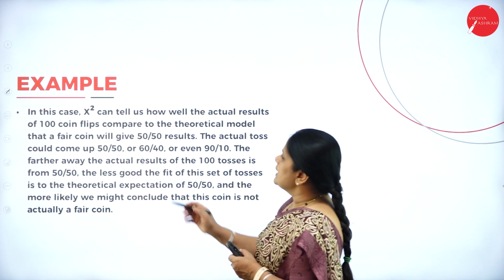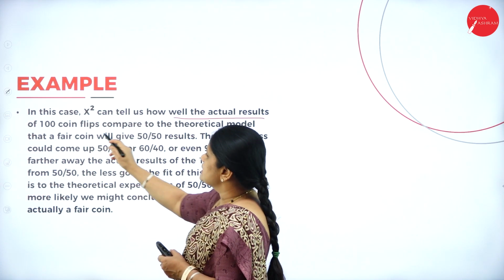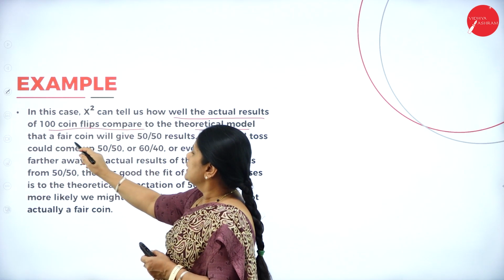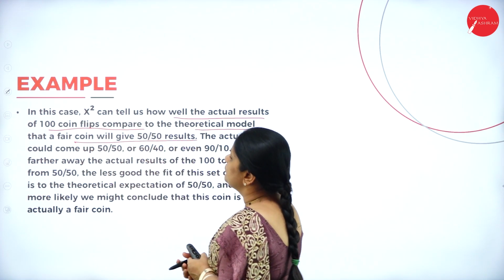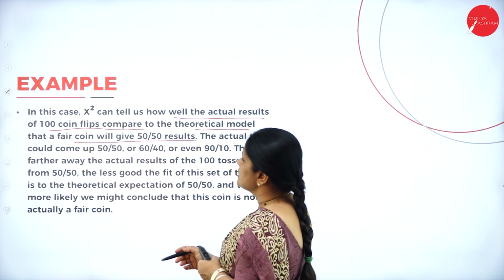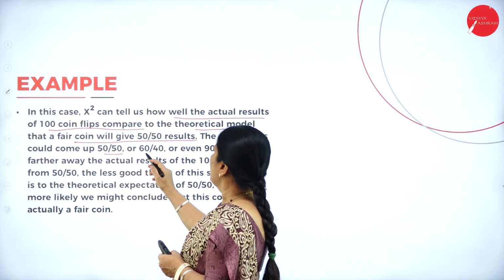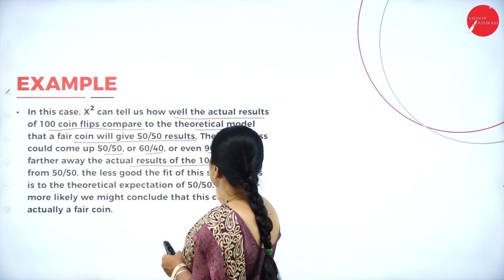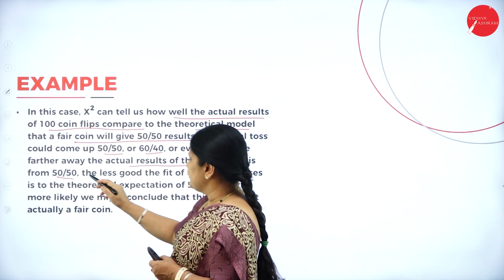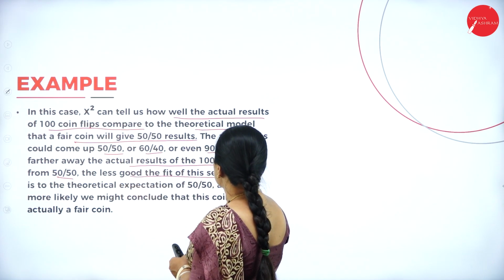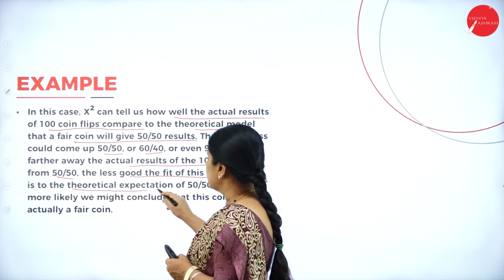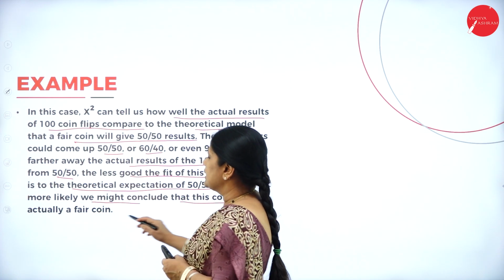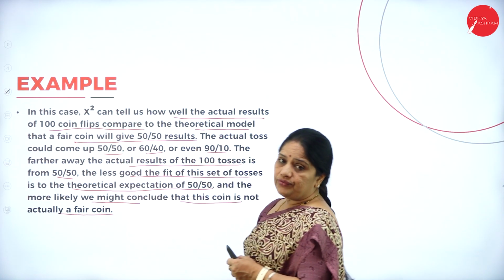Then in this case, chi-square tells us how well the actual result of 100 coin flips compares to the theoretical model that a fair coin will give a 50-50 result. The actual toss could come up 50-50 or 60-40 or 90-10. The farther away the actual results of the 100 tosses are from 50-50, the less good the fit of this set of tosses is to the theoretical expectation of 50-50, and the more likely we may conclude that this coin is not actually a fair coin.